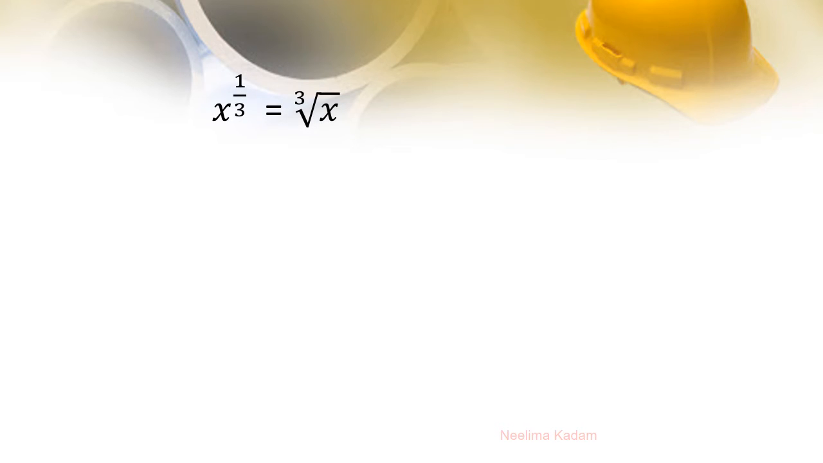For example, see x raised to 1 upon 3. This is in index form. We write it with the radical sign as cube root of x. X raised to 1 upon 4 in index form, with the help of this radical sign we write as fourth root of x.